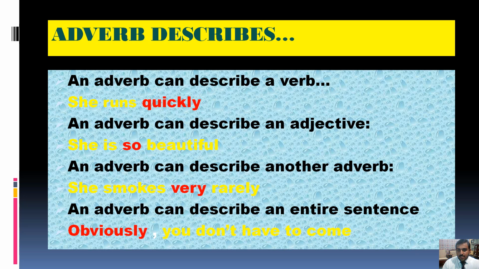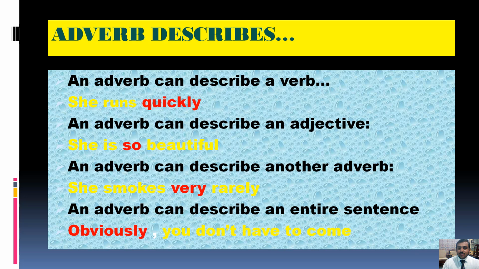In this sentence, the verb is runs and the adverb is quickly. So the first quality of an adverb is that it can describe a verb. Here the word quickly is describing the verb runs. So this is one of the functions of an adverb, that it can describe a verb. Good? Got my point?